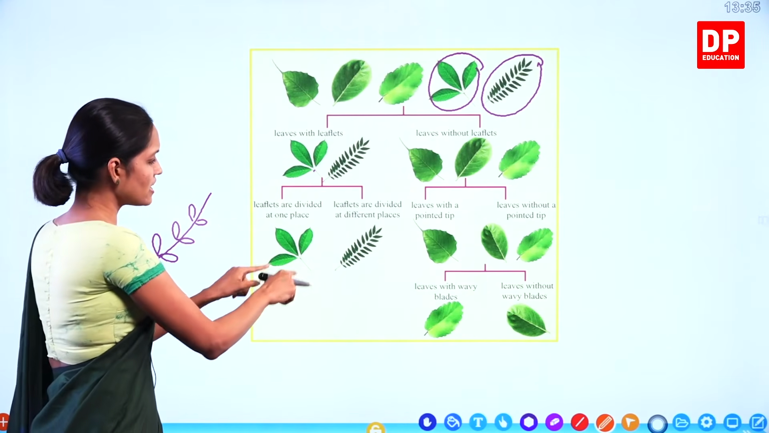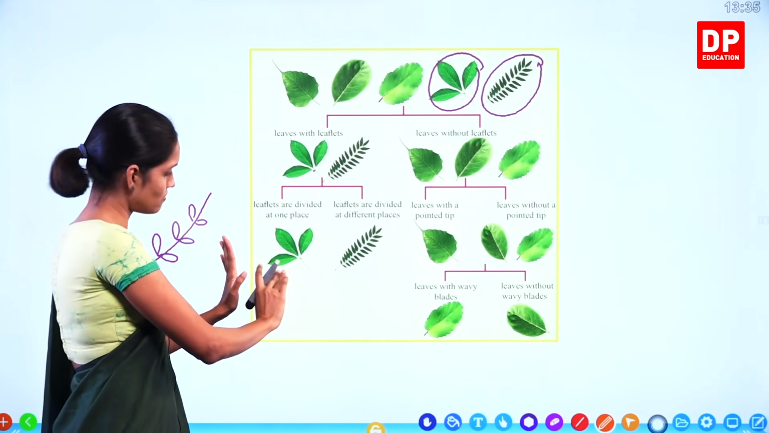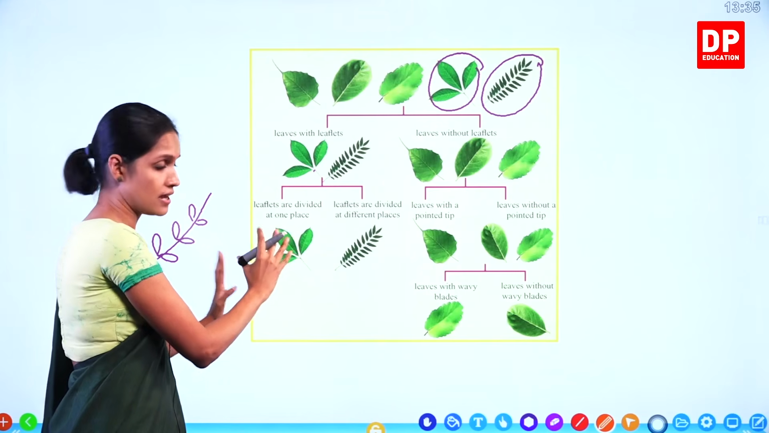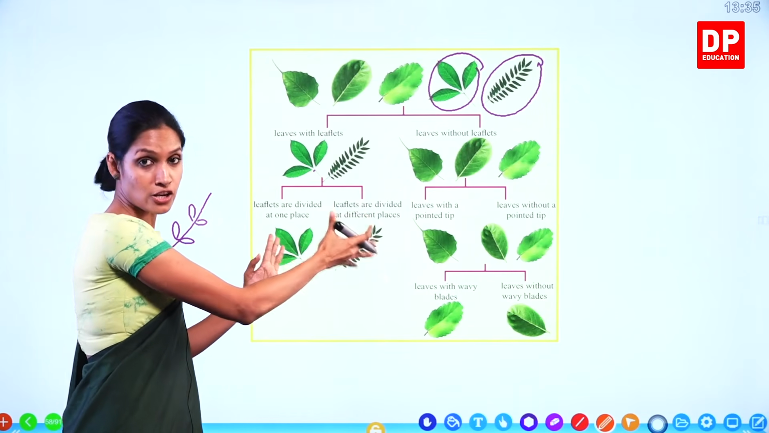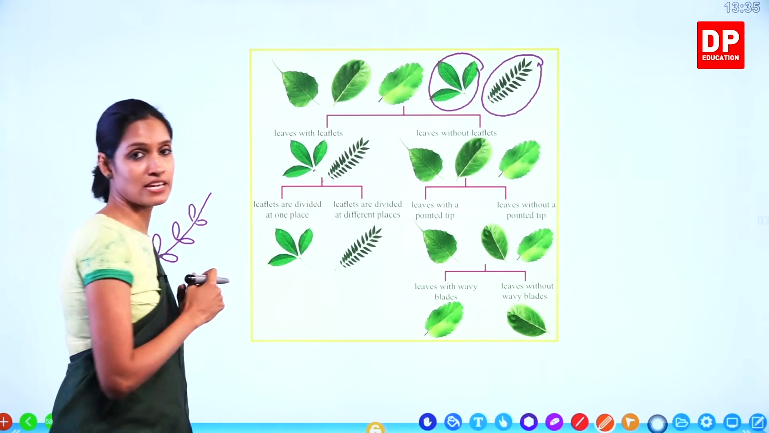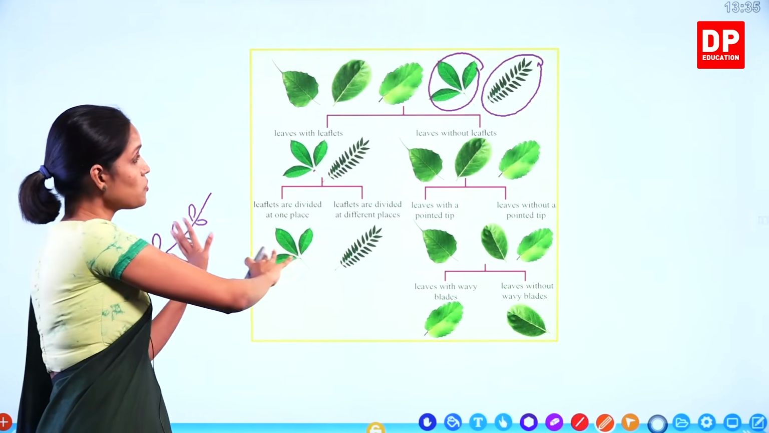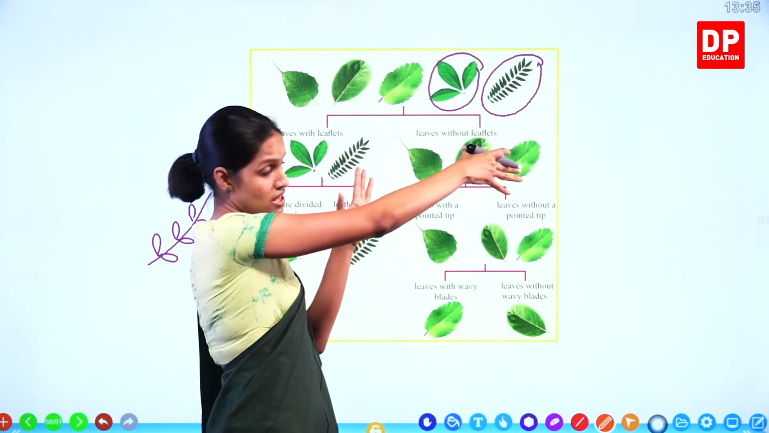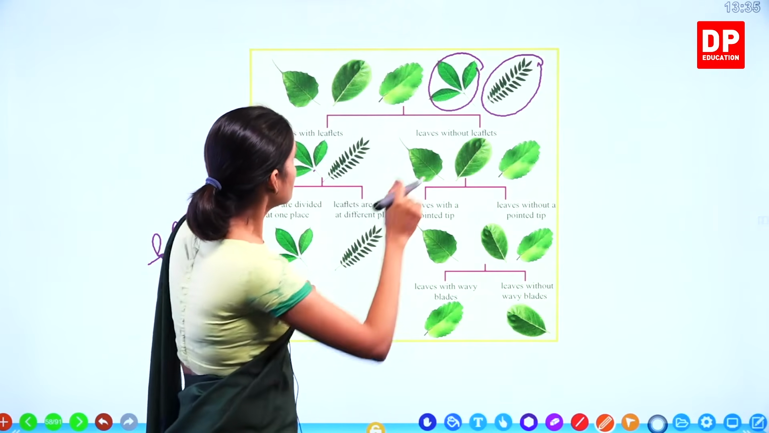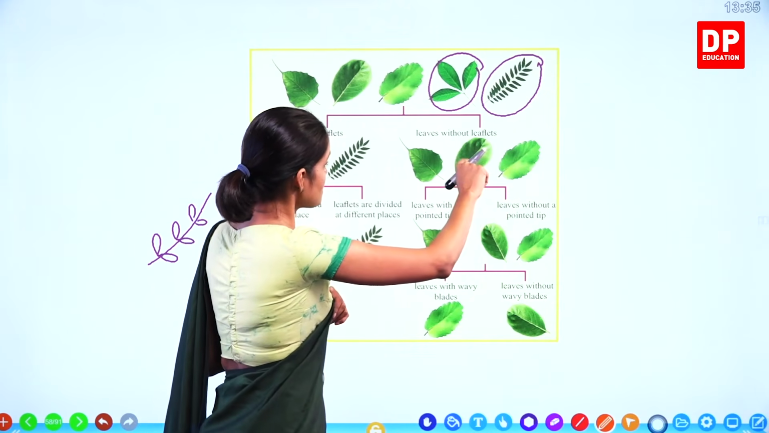Now can you divide this one again, this side? We cannot, only one leaf is there. What about this? We cannot divide because there's only one leaf. So that is the end of this side, and we are moving to the other side. We have 3 more leaves to divide. Understand? So 3 leaves are present.